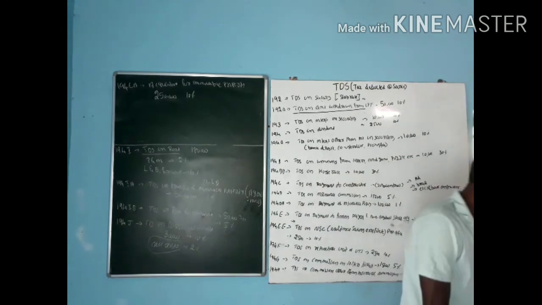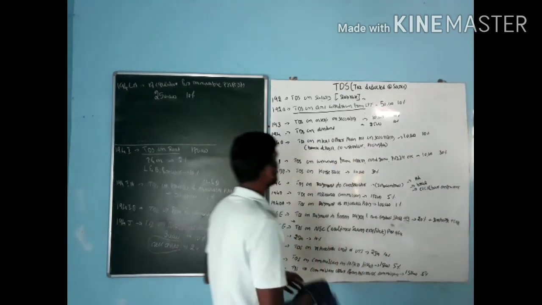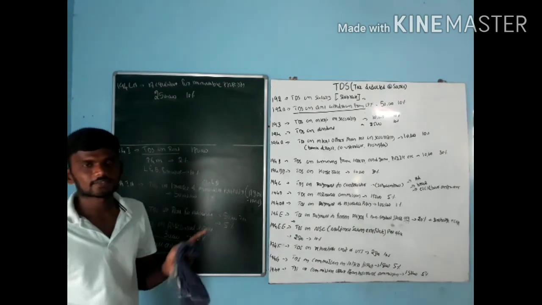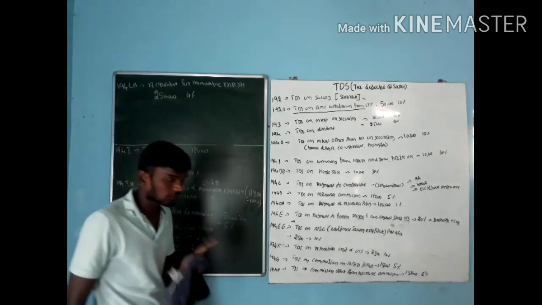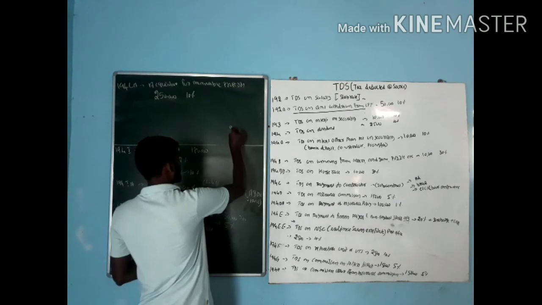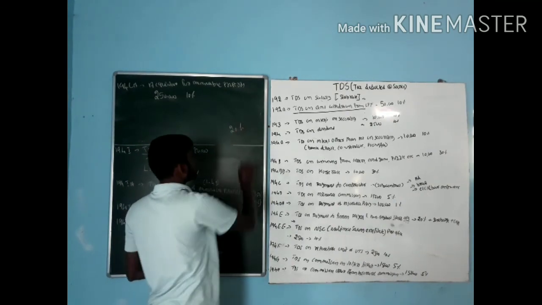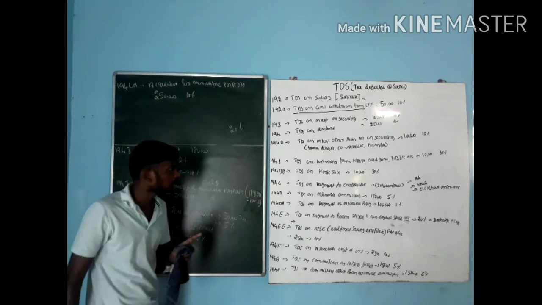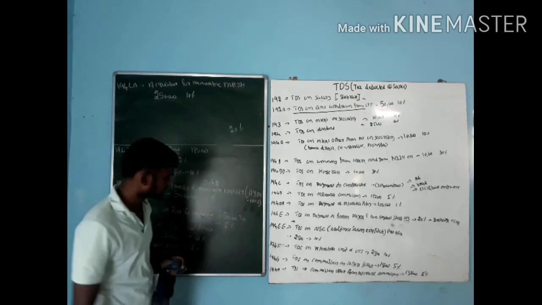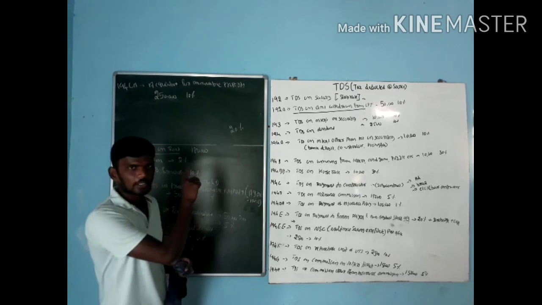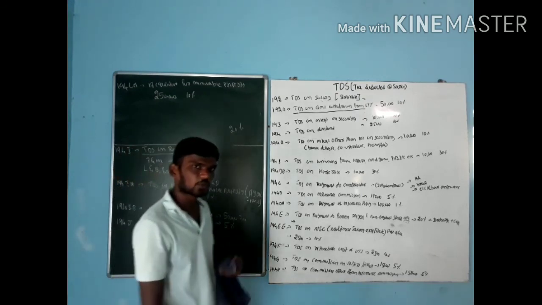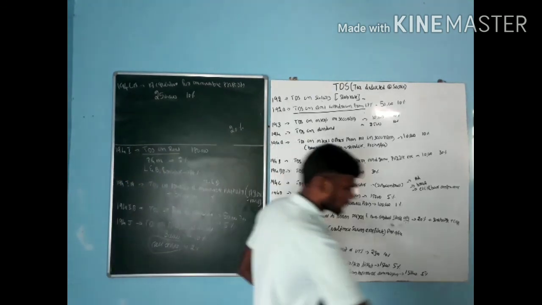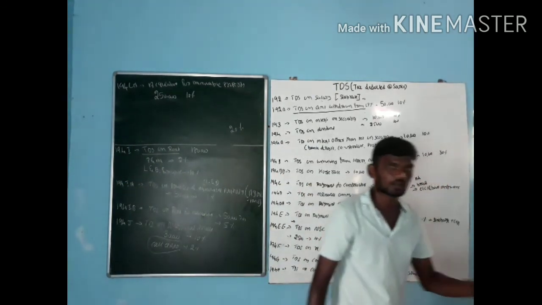This is all about TDS. And one more thing: for almost all of these, they have to provide a PAN card number. If not, they are going to pay 20%. If they do not provide a PAN card number, they have to pay 20% instead of 5% or 10%. If it is more than 20%, they have to pay only 30%. This is all about TDS.